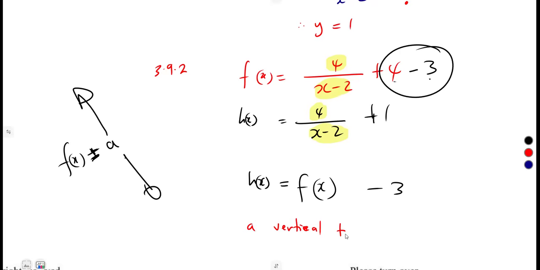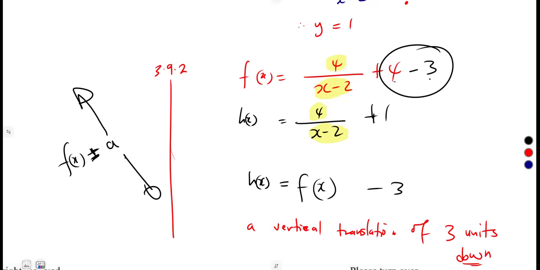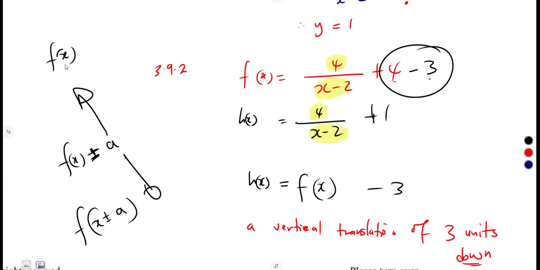That's a translation, so a vertical translation occurred here, of 3 units down, as you are going vertically. It was 3 units going down, a negative. If it was a positive here, it would be 3 units up. So do not confuse this with f(x plus or minus a) inside the bracket. Those ones are horizontal.